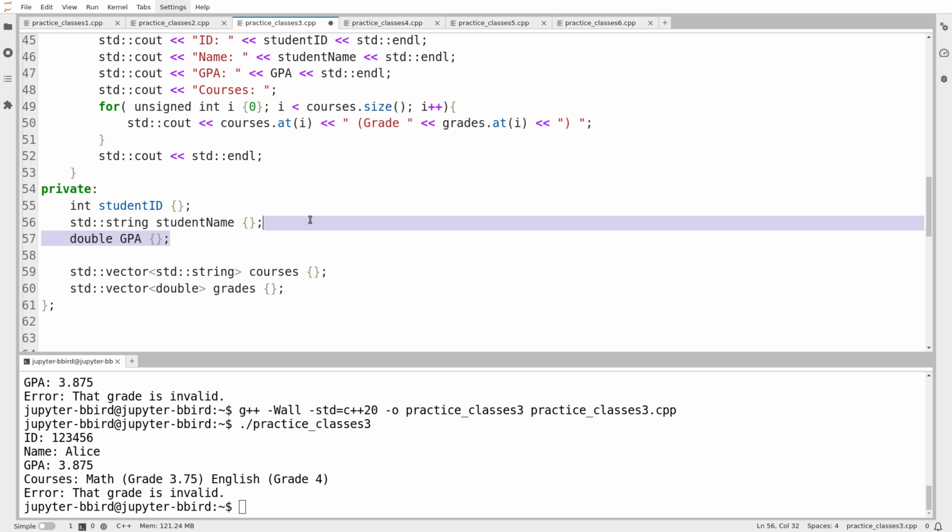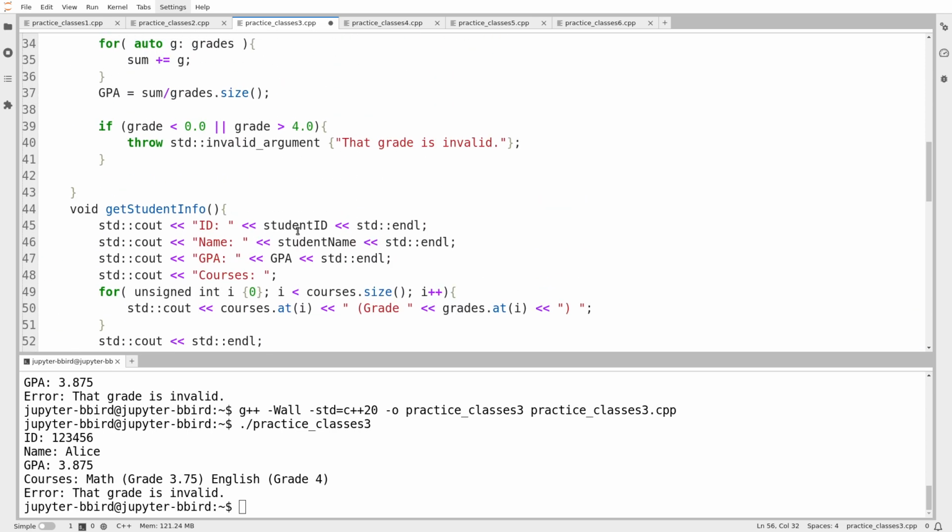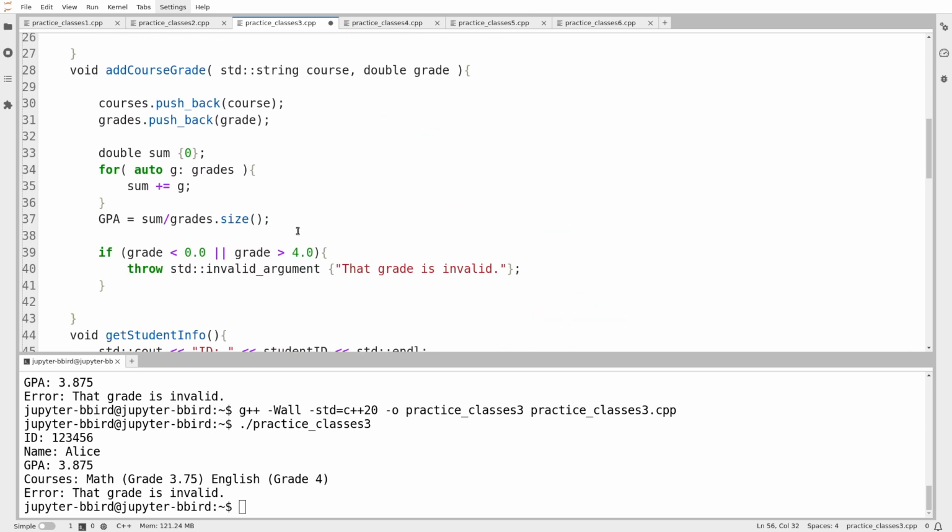Now there are cases in practice where you have to do this, because maybe computing the GPA is so complicated that you can't afford to compute it from scratch every time you need it. In that case, yes, you do have to save it inside the class, and yes, you do have to take the risk that it might get out of sync. But in general, until you reach that point, I don't think this is necessary. So that's also, in my opinion, a sort of bad design.